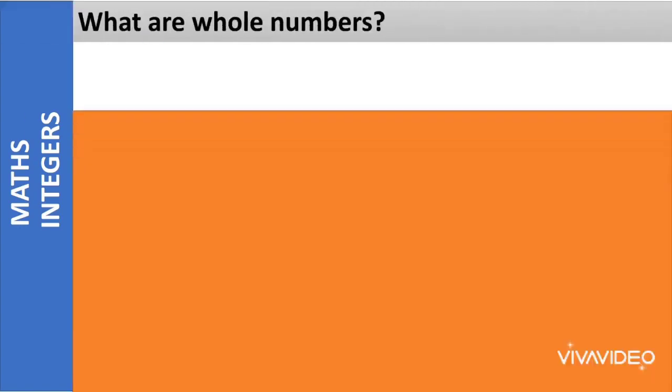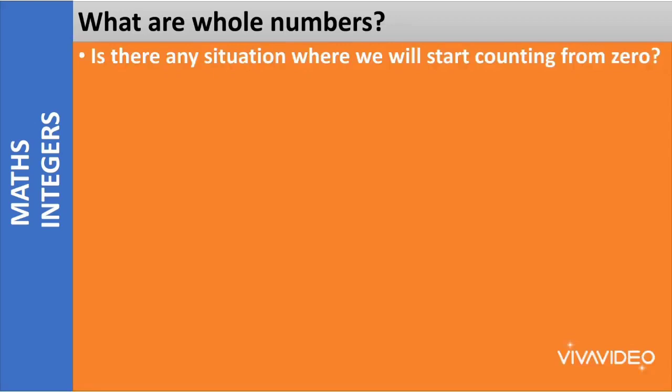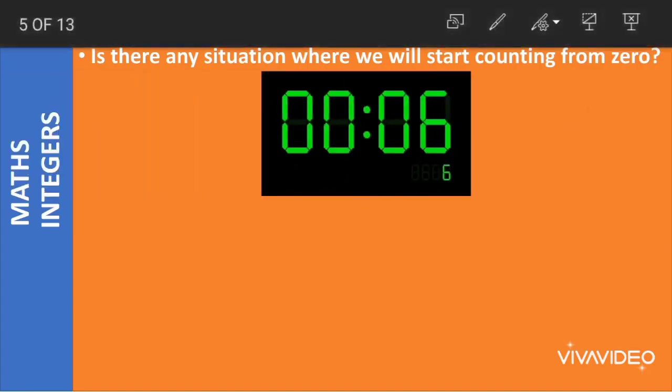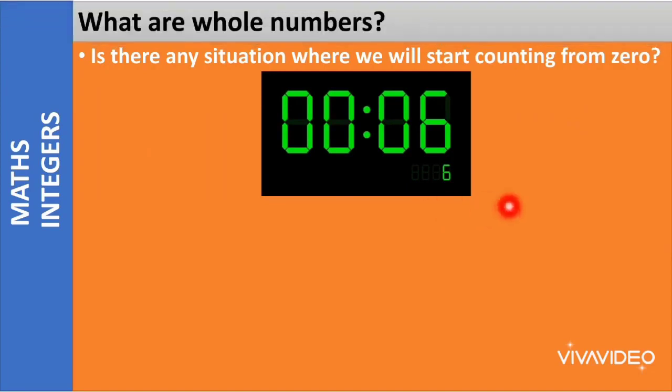Next comes, what are whole numbers? Is there any situation where we start counting from 0? As I discussed earlier, in any situation we start counting things from 1. We use numbers starting from 1 to count things. So those numbers starting from 1 are called natural numbers or counting numbers. But the question here is, is there any situation where we start counting from 0?